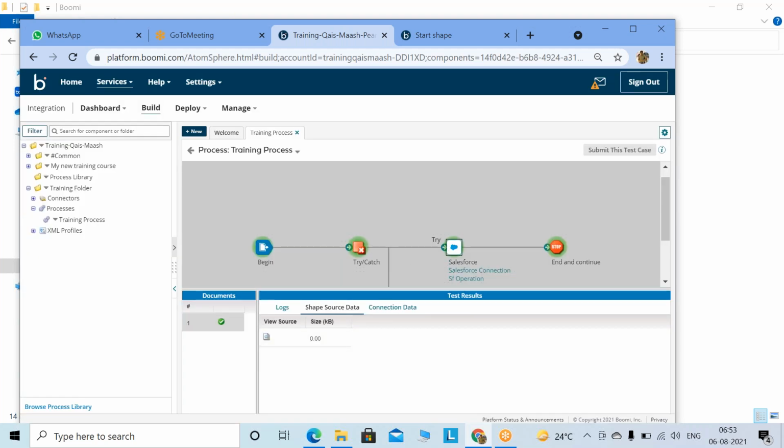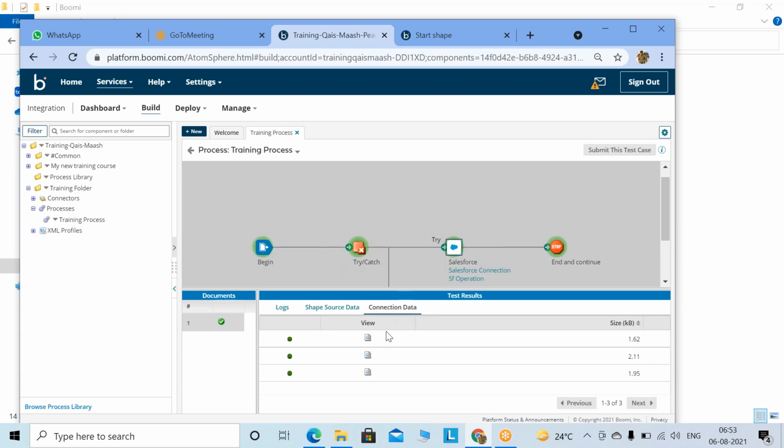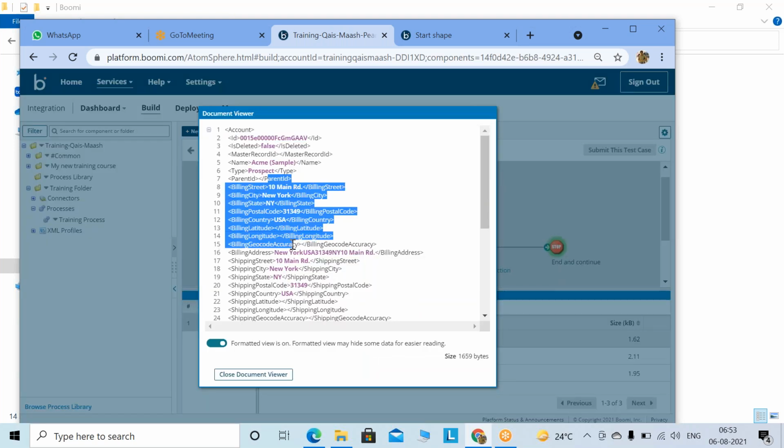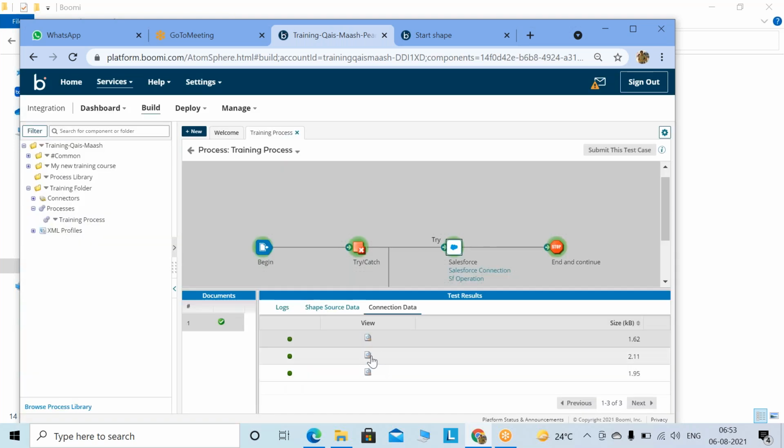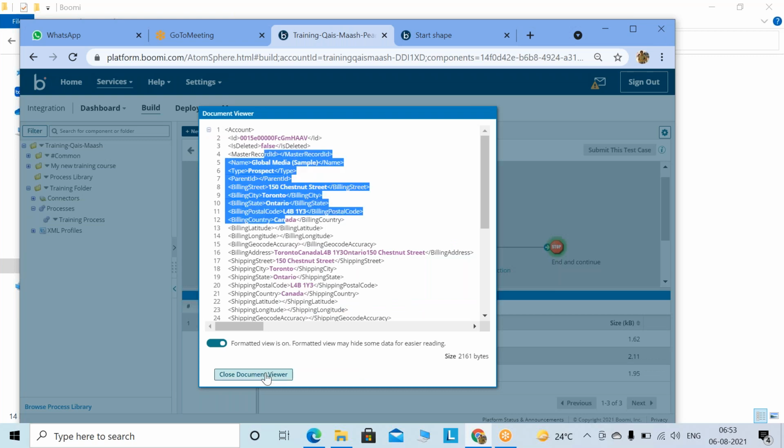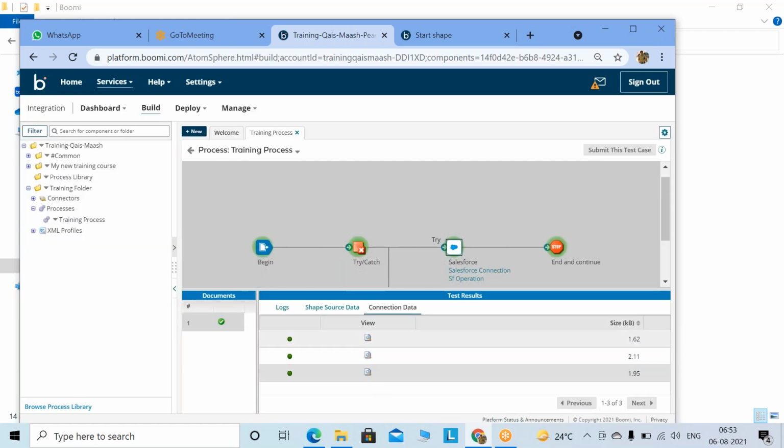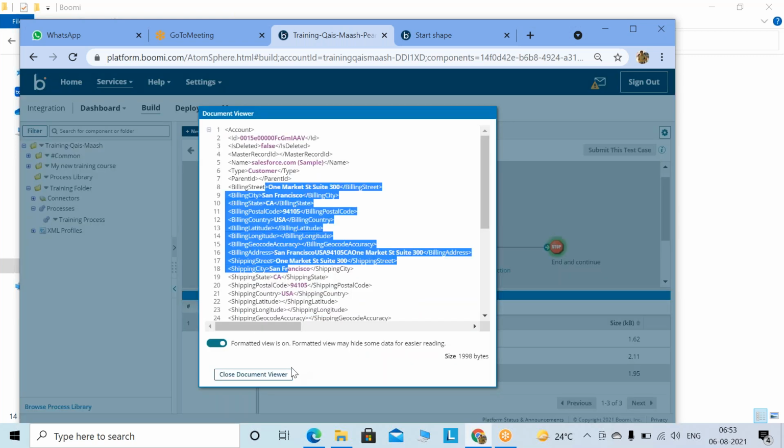Now come over here again. This is the connections, right? So you will get two things: save source data as well in connections. Save source data coming from here, so you will see 00. Connections data retrieved from here. So there are three records in the Salesforce, right? So that record has been brought up. Query limit we have given -1, so it will bring all. As of now there are 3 records, so that's the reason it's bringing up the 3 records.